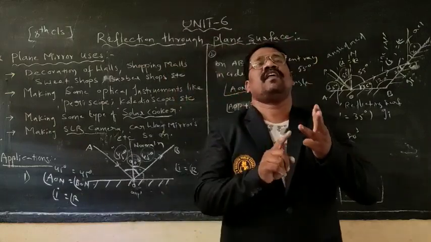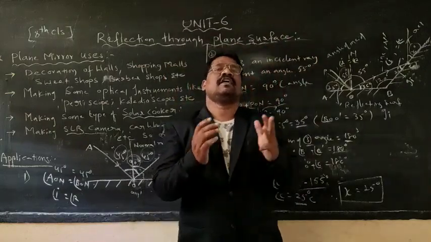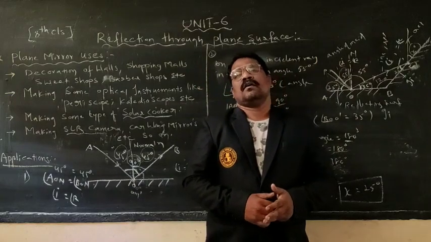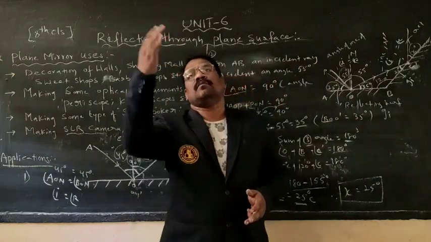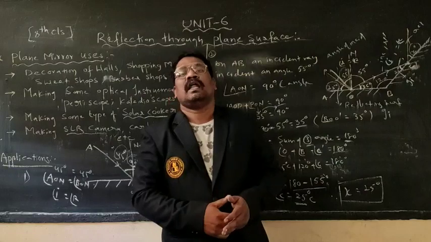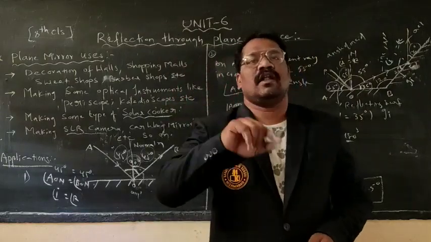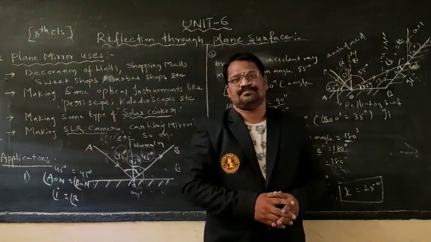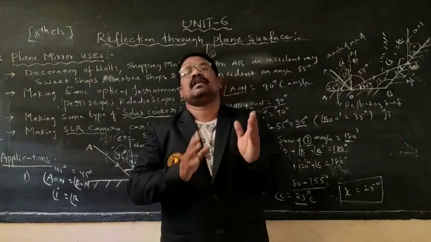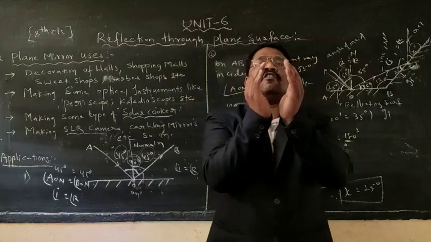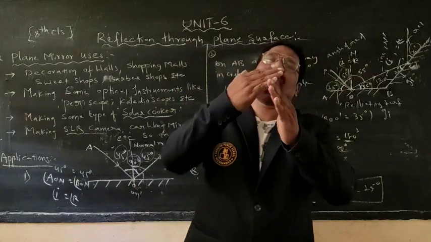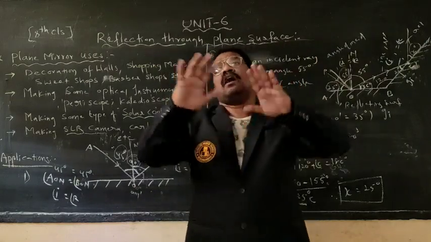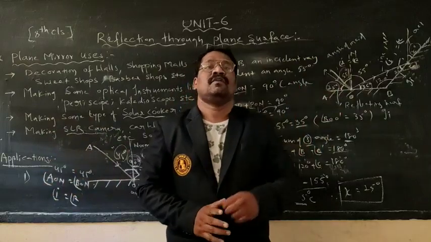Second one is what? Plane mirror concept. What is a plane mirror? What coating is applied at the back side of the plane mirror? Glass plate, silver as well as aluminium, as they are good reflectors. Simultaneously, activity 3: if you place an object and place a mirror strip at different locations, how will the image be formed?